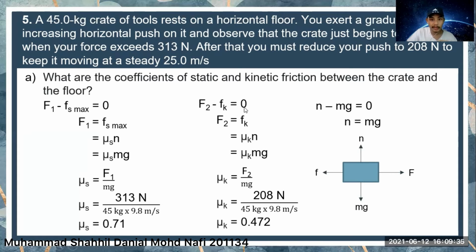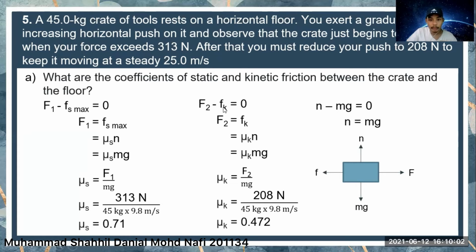The second situation is the object already moving but at a constant velocity. Same as before, the method is the same, which means the second force minus Fk, the kinetic friction force, equals 0, and also n minus mg equals 0 because it is in equilibrium.